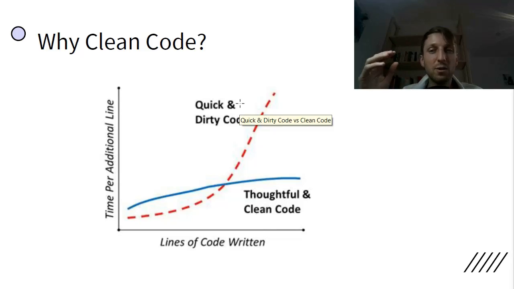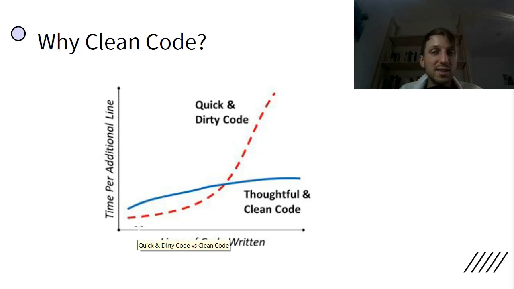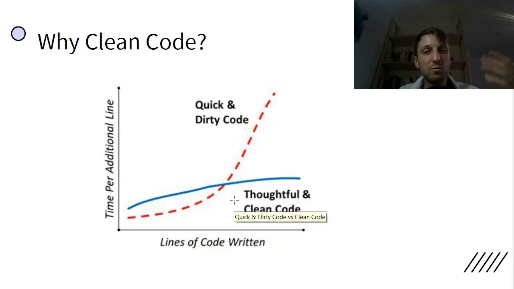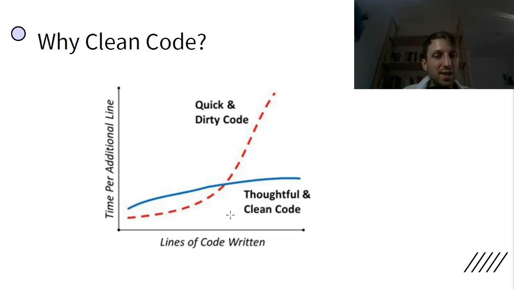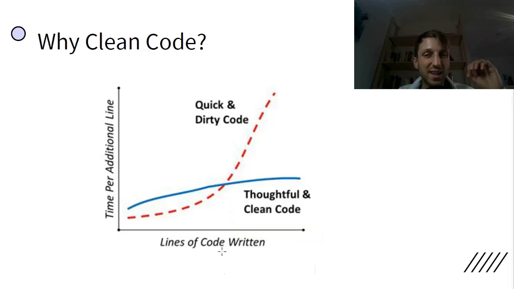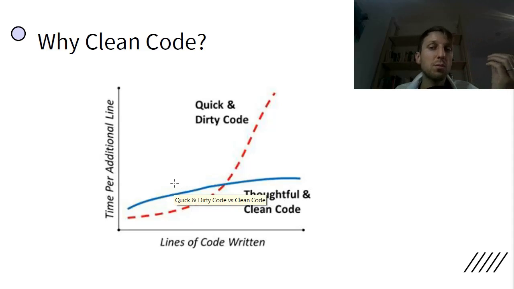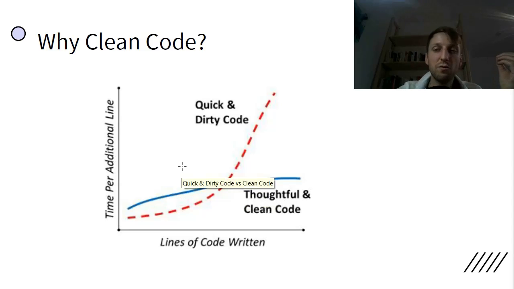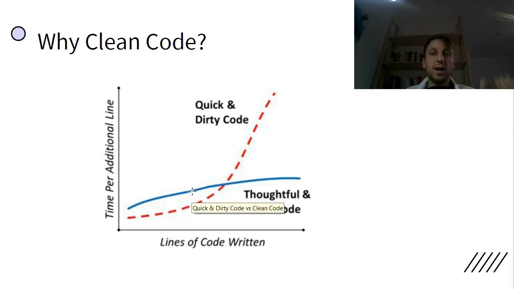If you just quickly write code, you don't use comments, you don't use clean code, then progress will slow down. Initially it can actually make sense to write quick and dirty code if you have only a few lines of code, say 50 lines or so. If you have a very small project, you can write dirty code and nobody will die because of it. But if you have a non-trivial code project, it always makes sense to invest more time initially in order to make the project more scalable and to reduce the number of mistakes that follow down the line.